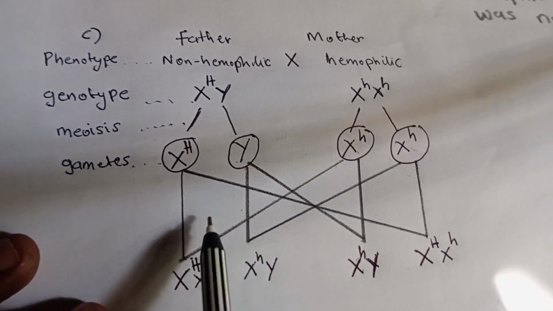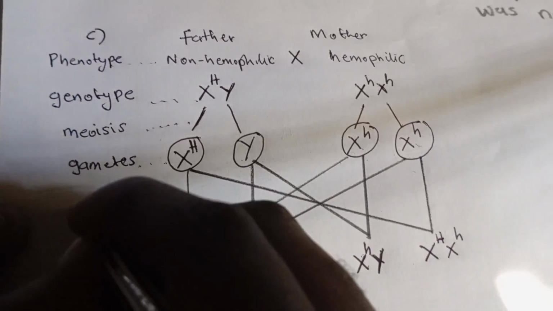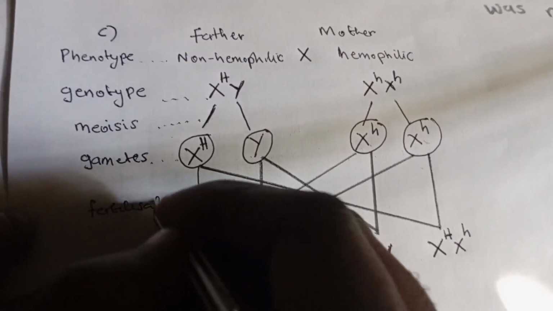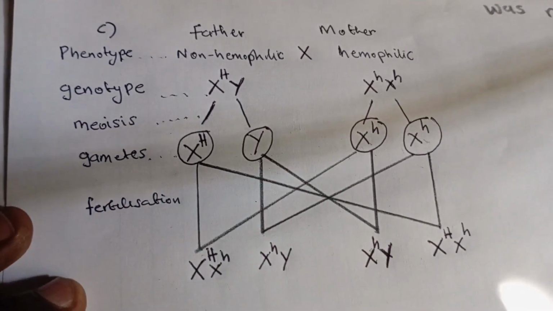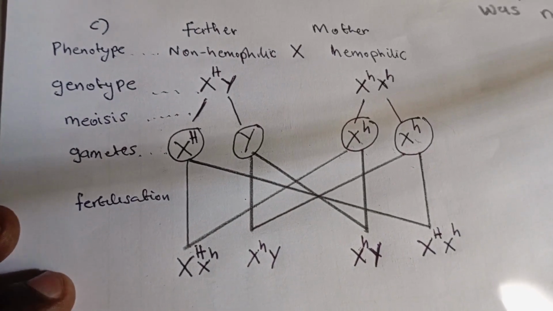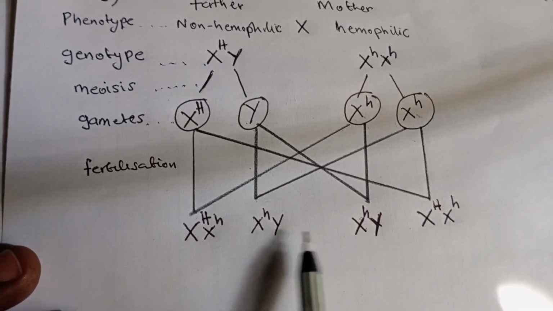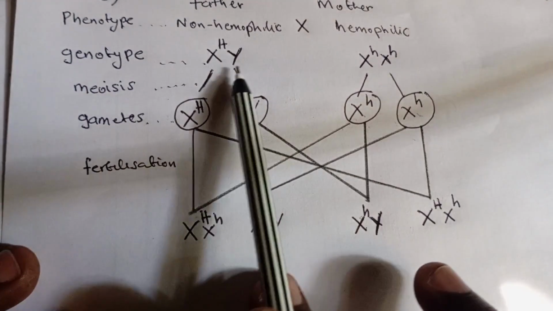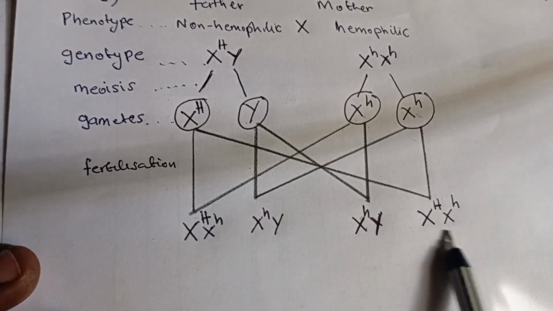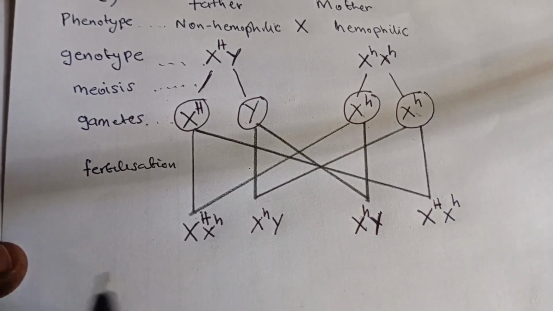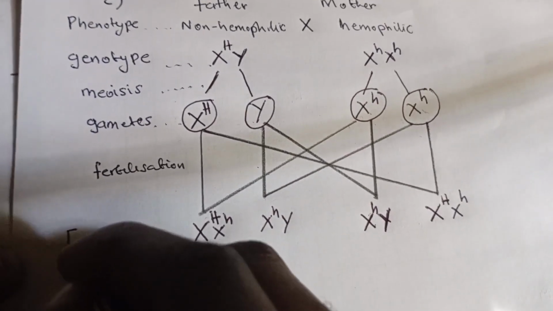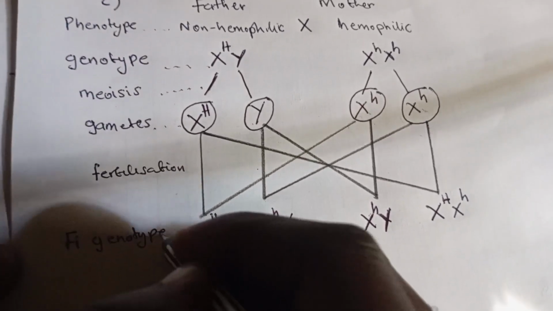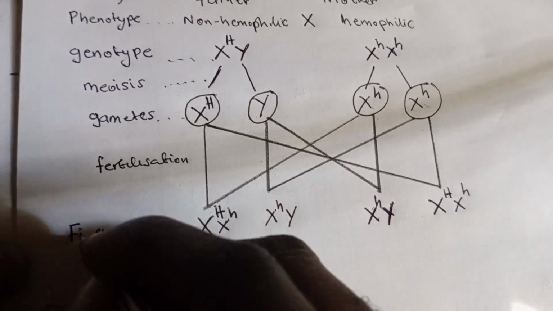Okay, now what was happening here, this is the stage we call fertilization. That's what is taking place here. And now these are more like genotypes. When you see these things, you know this is a genotype. Now this is a genotype that is in the next generation, so we call this the F1 genotype, meaning the first generation.